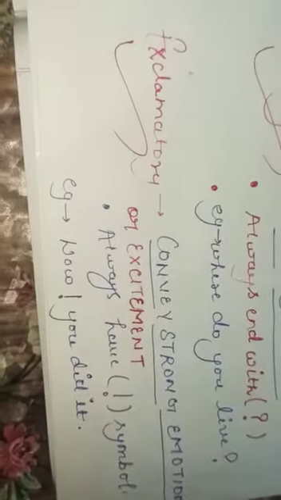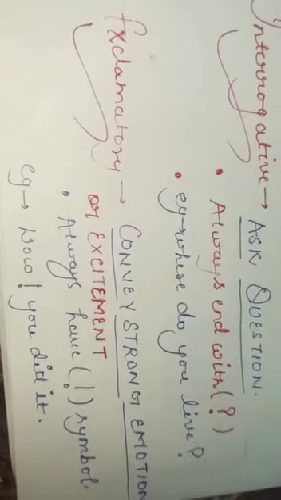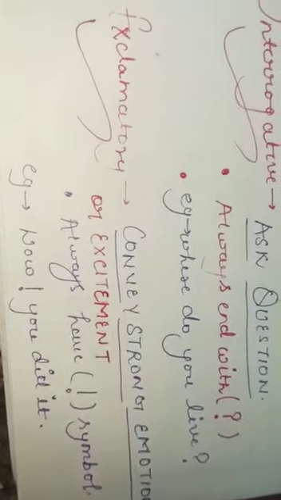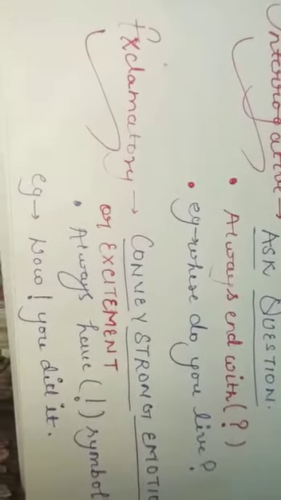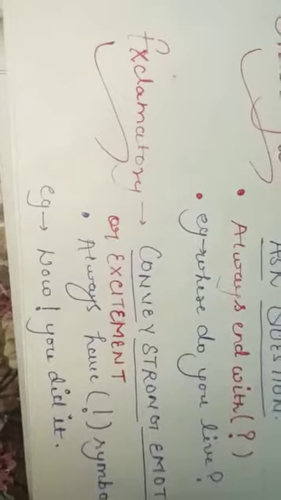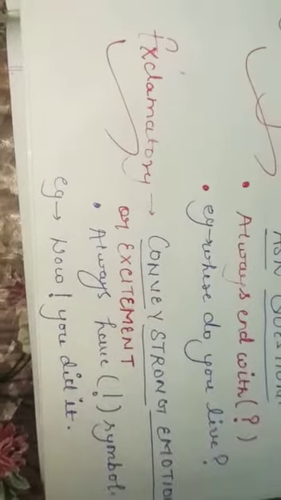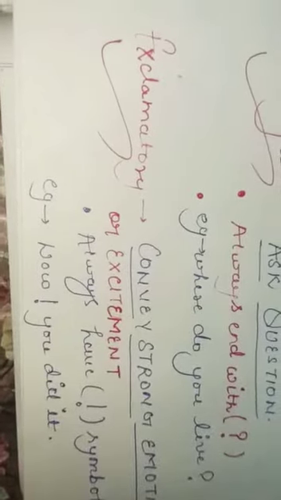Then come to the last one but not the least. This is an exclamatory sentence. Now what are they? They convey a strong emotion or excitement. Likewise, when we are very happy, we used to say some words like bravo, wow, yippee. These kinds of words generally have a mark with them that is called exclamatory mark. So that is why they always have a symbol.